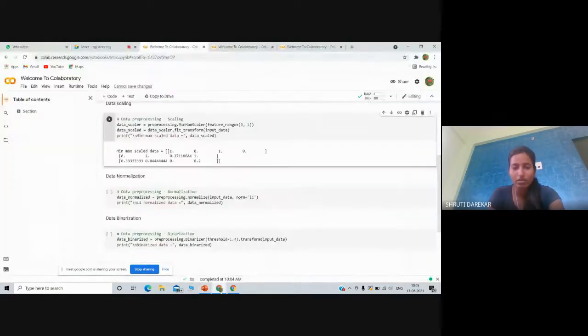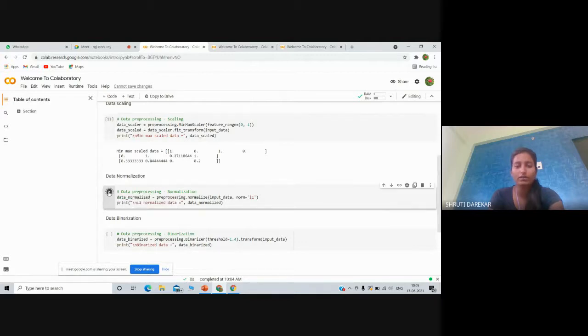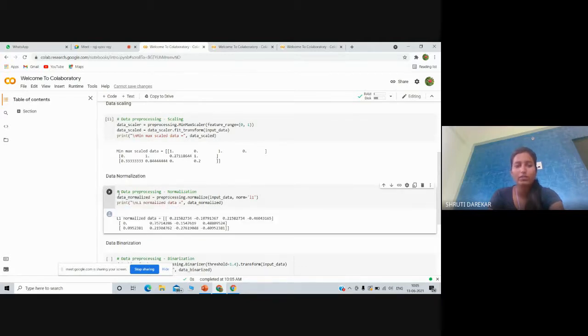I have used one example for data normalization. I want to print the normalized data in normal format. Normalization is used to ensure that the data points do not get boosted due to the nature of their features.